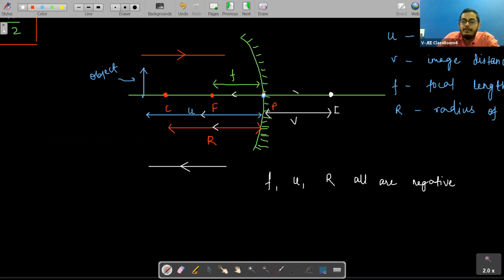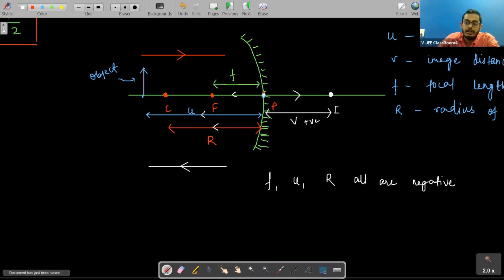Now this image distance, we measured in the direction of incident ray or opposite to it? In the direction of incident ray, right? We measured this image distance in the direction of incident ray, so v will be positive. So if we are measuring the distances in the direction of incident ray, it will be positive. If we are measuring it in the direction opposite to that of the incident ray, these distances are negative.